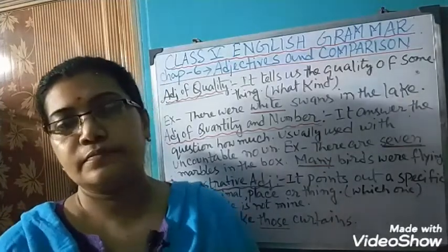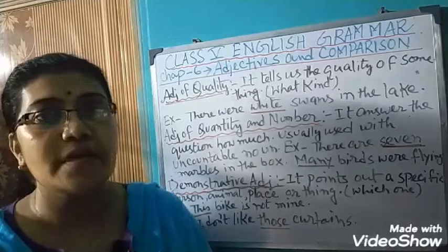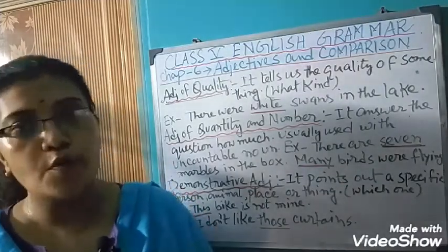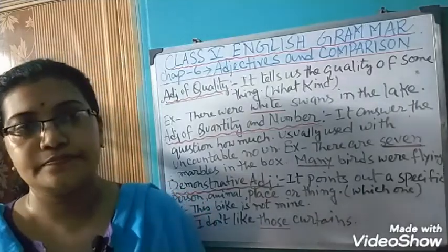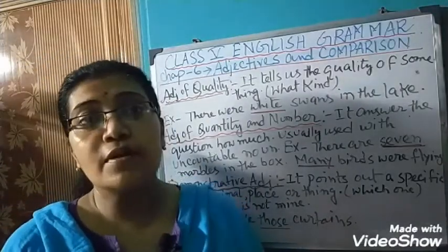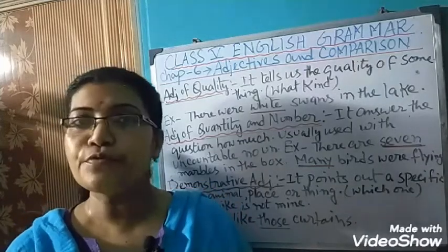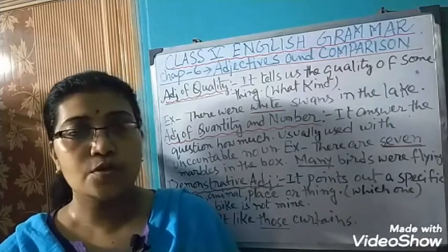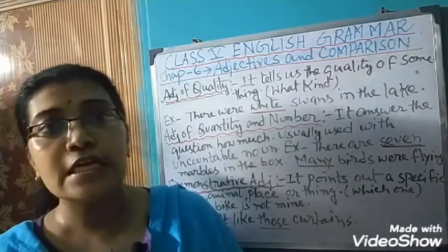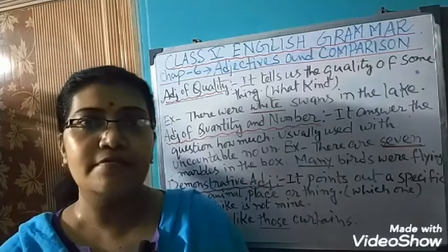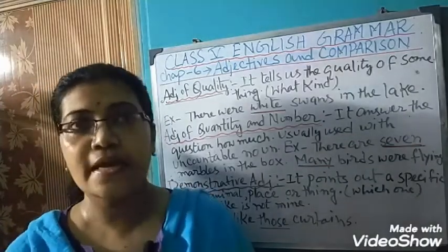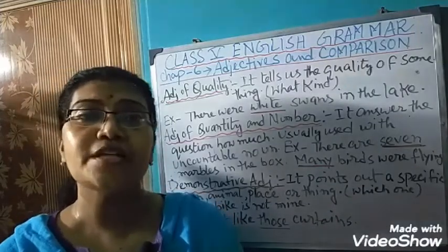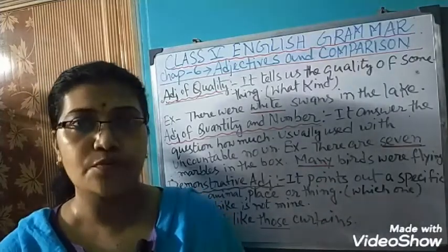We all know that an adjective is a describing word. That means a word that describes a noun or pronoun is called an adjective. Like, the flower is beautiful. Here beautiful is the adjective. Beautiful describes the flower. Flower is a noun. An adjective answers WH-type questions like who, which, what, when.